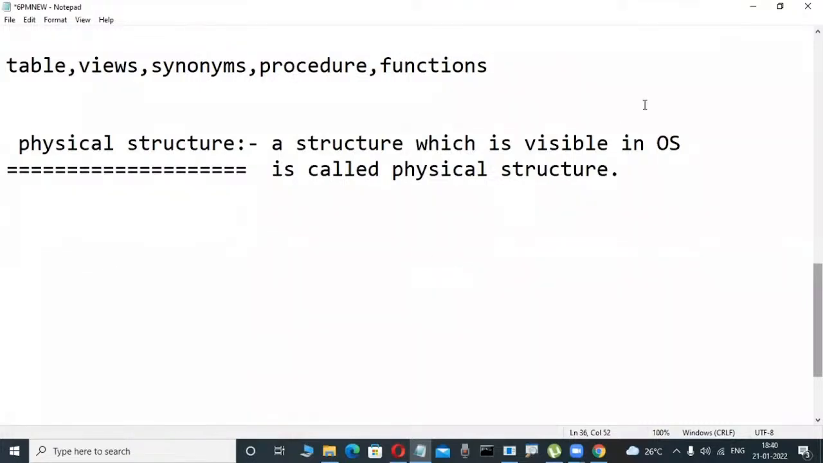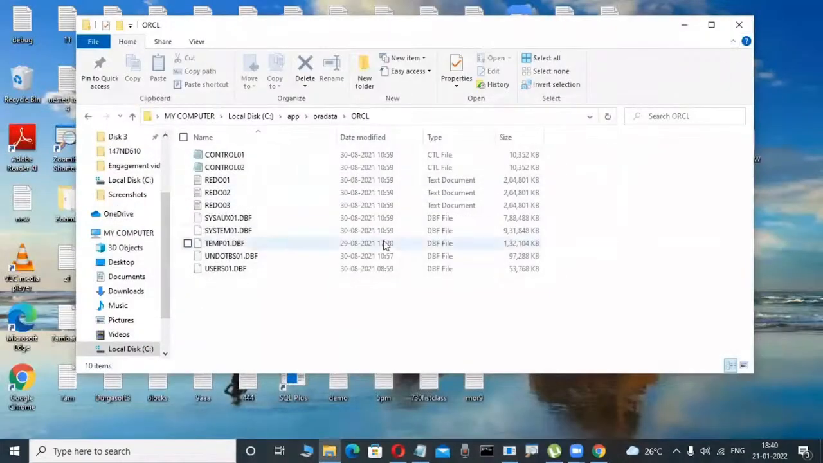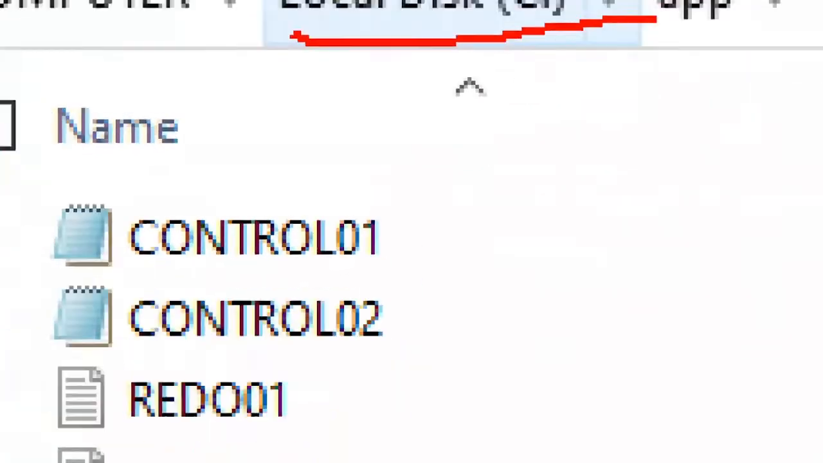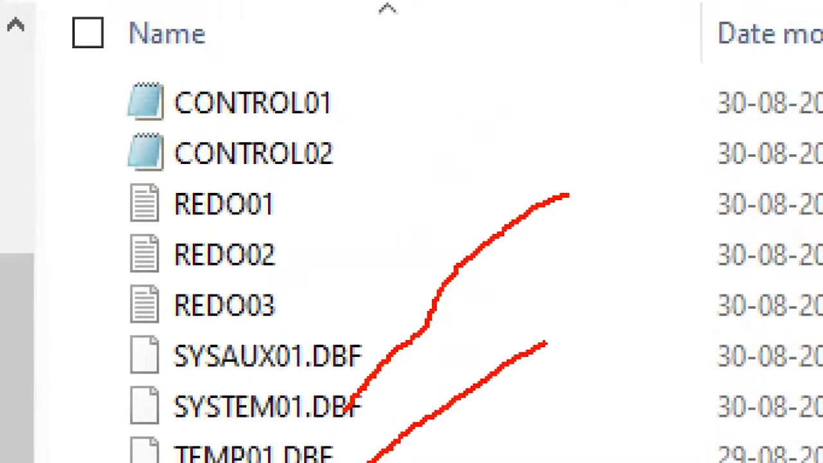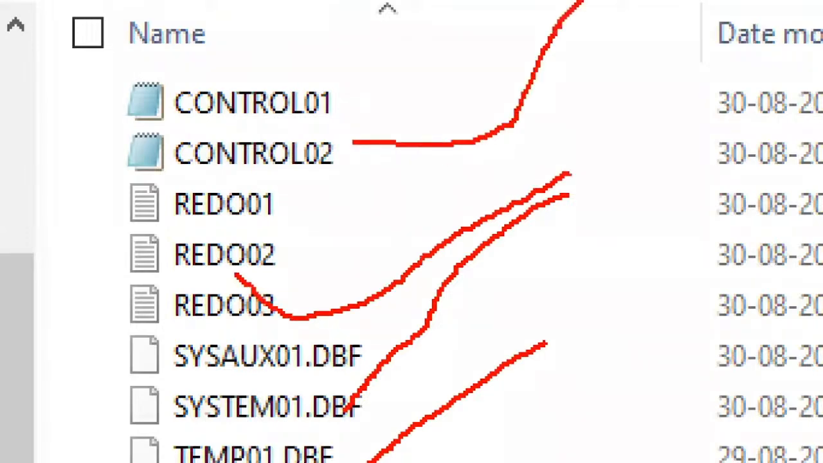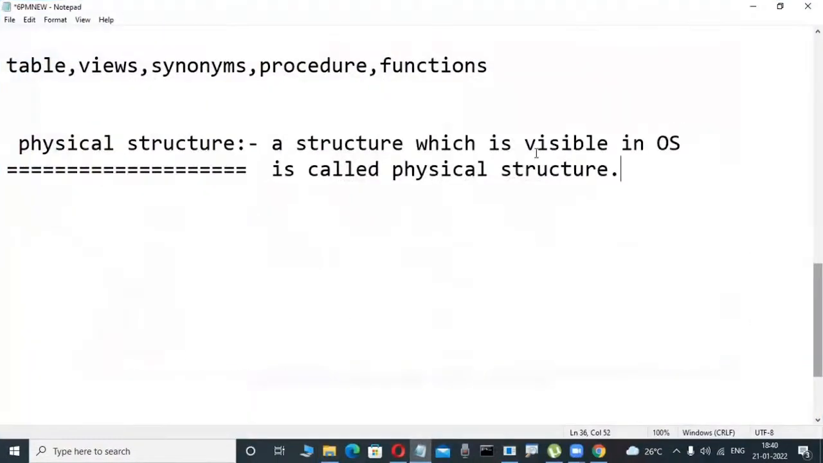Observe here, whenever I install the Oracle software, some files are automatically created on the disk, in the C drive or D drive. These are data files, .dbf files, and so on. You don't have an idea about them yet; later you will be familiar with control files and redo log files. That is why it is a structure which is visible in the operating system, and that is called the physical structure.